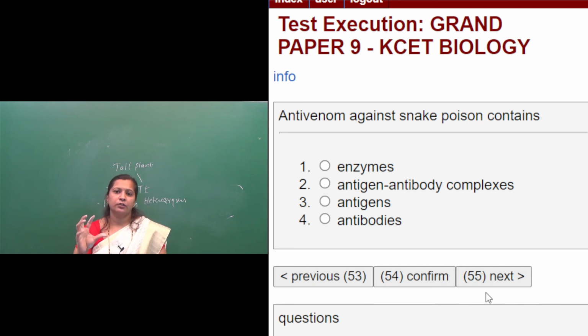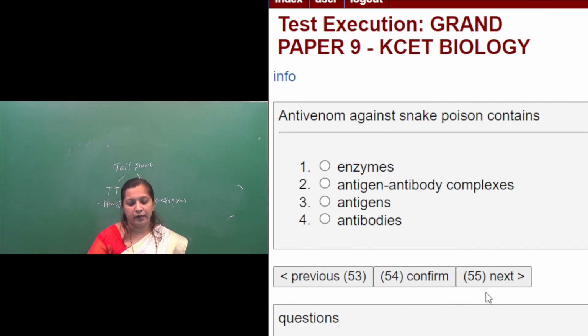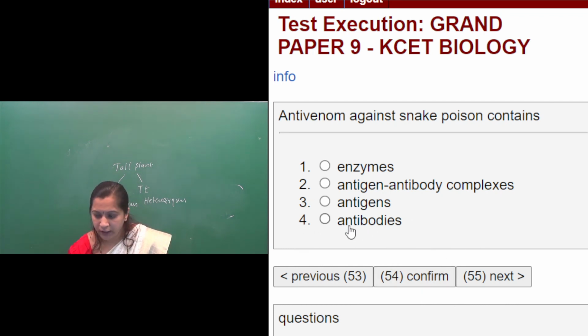These antibodies are produced against the snake venom, so this will provide a passive immunity. So the antivenom or injection given at the time of a snake bite contains free formed antibodies against the snake venom. Such immunity we call artificial passive immunity. So the right option here is antibodies. The fourth one is the correct option.